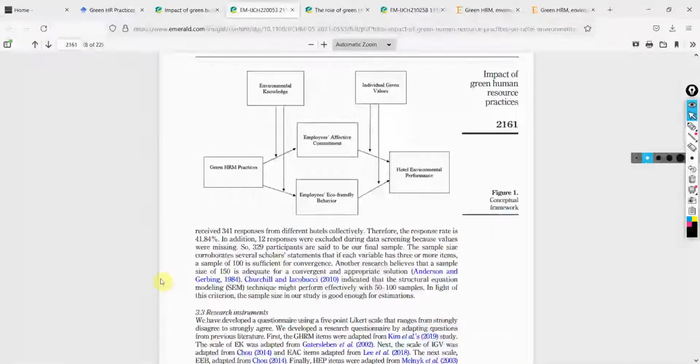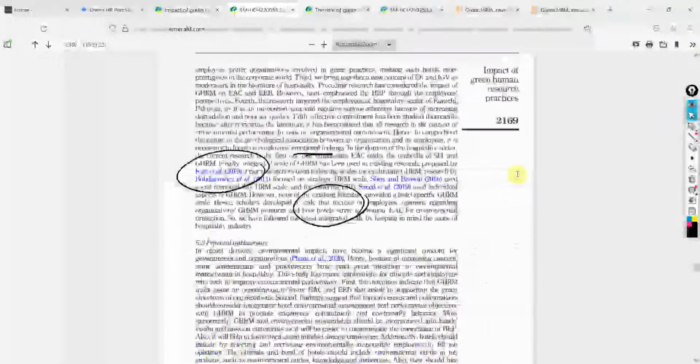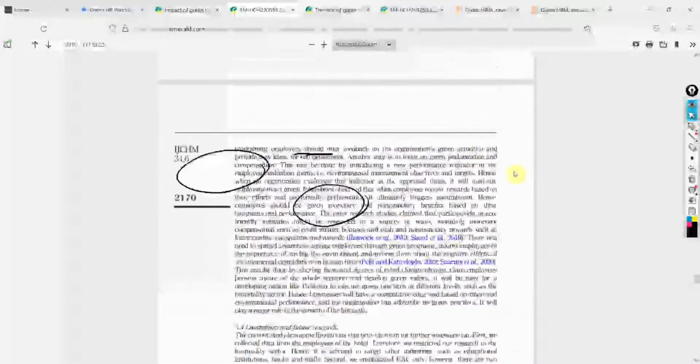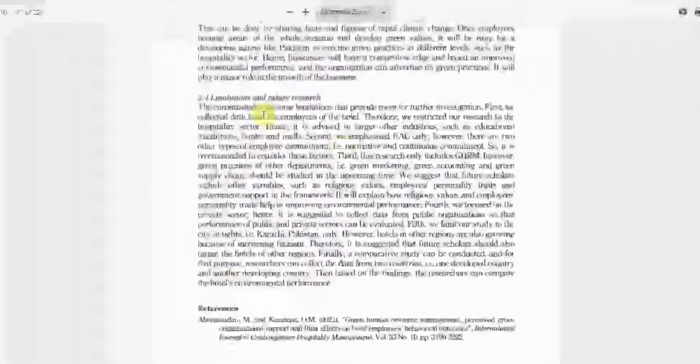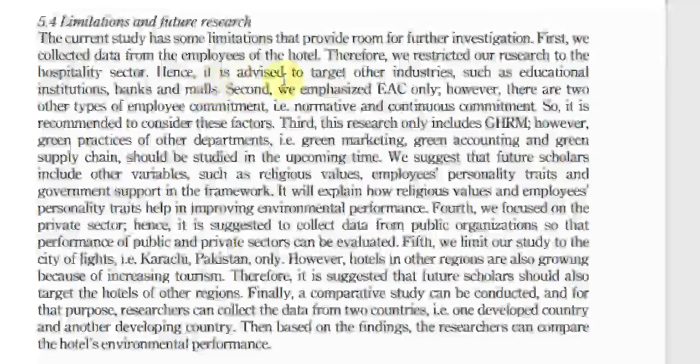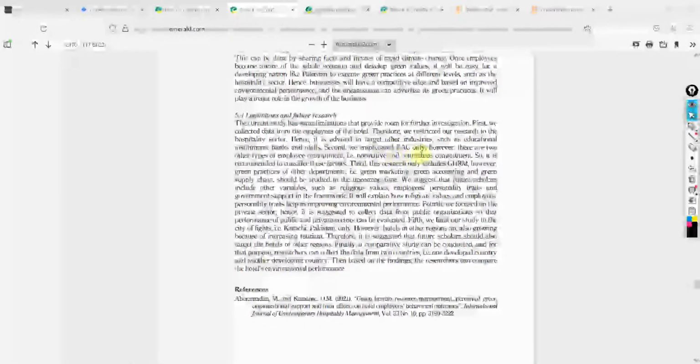So this is based on hypothesis. Look at this now. Again, green HR practices, and we cannot take this because green HR practices have already been assessed on this one. Let's see if they have recommended something. So where are my future research directions? Here it is, limitations and future research directions. Let's read it. The current study has limitations. Other industries, well, I'm not interested in other industries for now. So they are considering other forms of employee commitment, that is normative and continuous commitment.